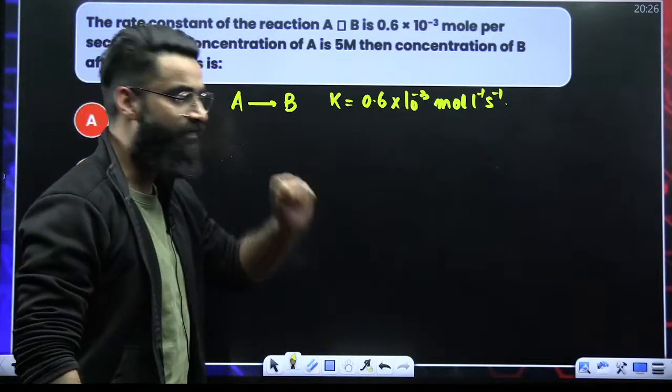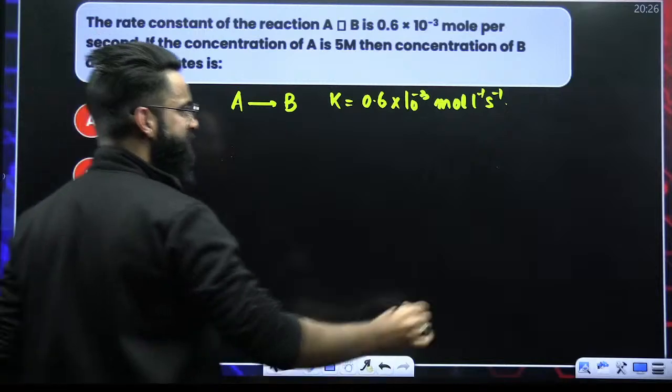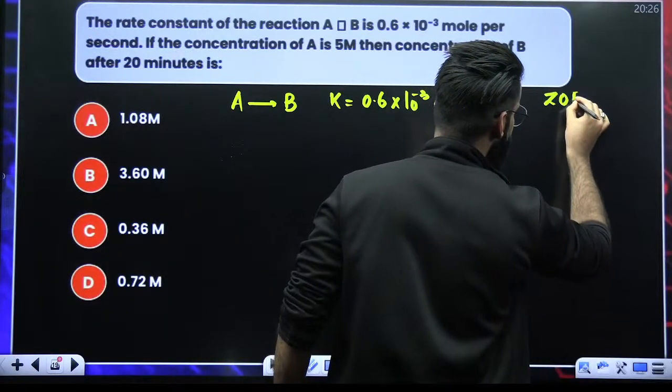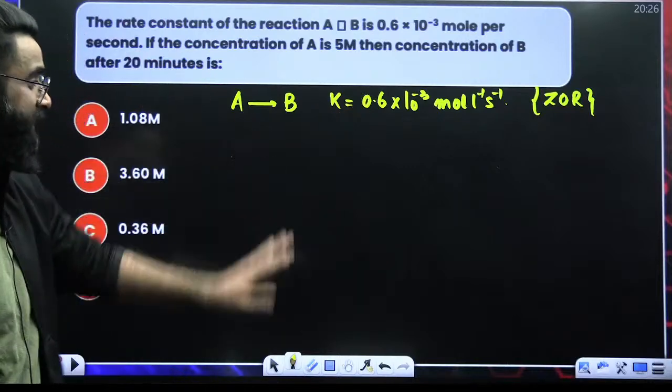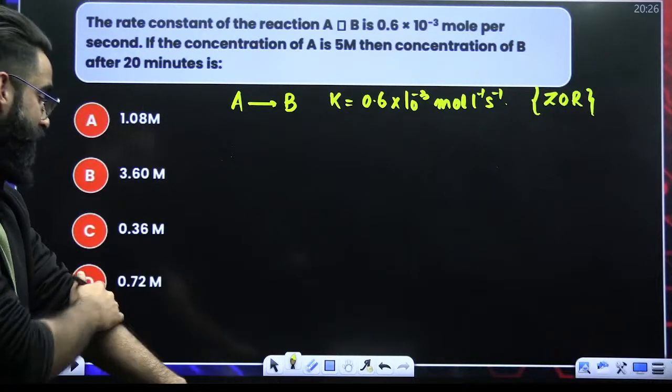If you look at the units of rate constant, they tell me that the reaction follows zero order kinetics. From just the units of rate constant, I got to know the reaction follows zero order kinetics.